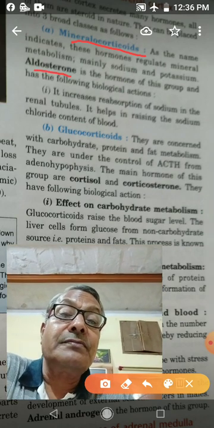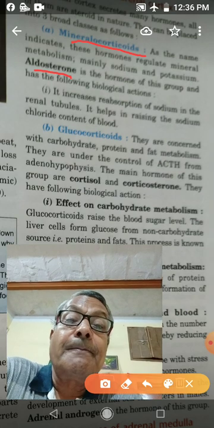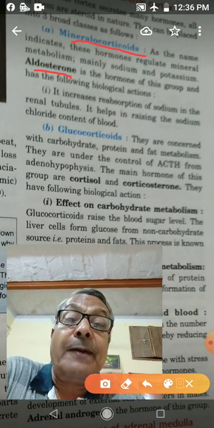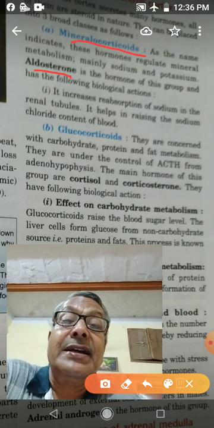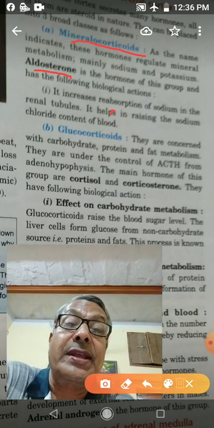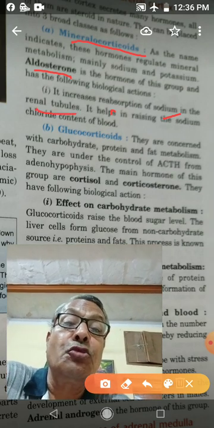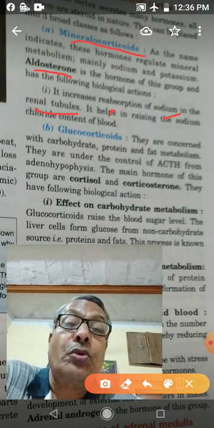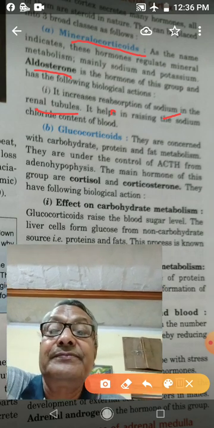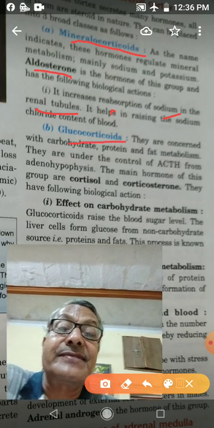The aldosterone hormone is found in this group, and this hormone increases the reabsorption of sodium in the renal tubule. It helps in raising the sodium chloride content of the blood. The second group is the glucocorticoids.